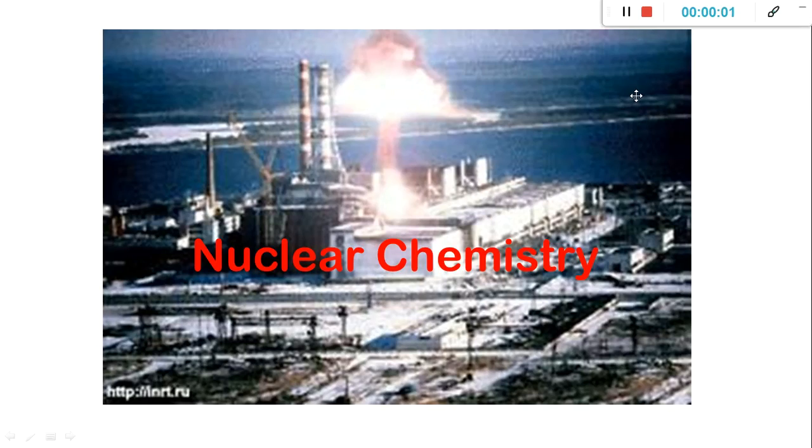So we've already discussed the nuclear reaction. How is it different from a chemical reaction? The nuclear stability, the radioactivity, and the modes of decay of radioactive nuclei, such as alpha particle emission, beta particle emission, gamma radiation emission, positron emission, and decay by electron capture.